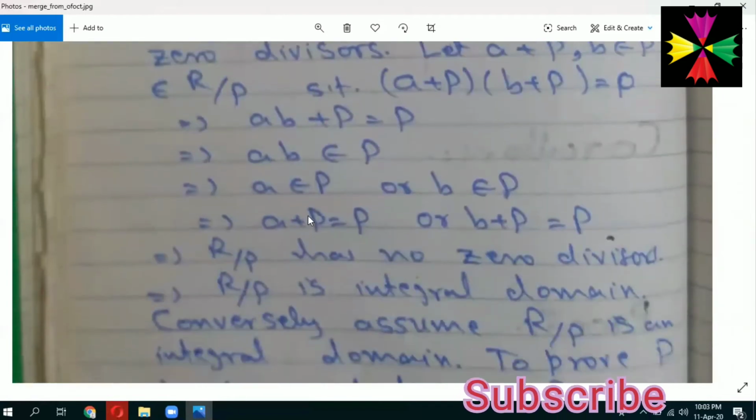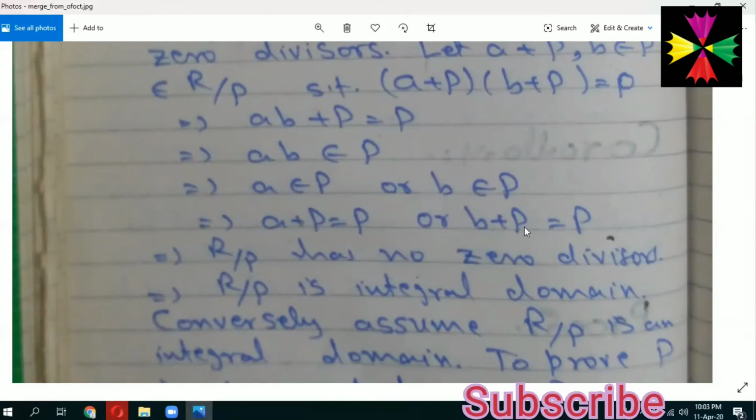And since P is assumed to be a prime ideal, it means either a belongs to P or b belongs to P. And if a belongs to P, then a plus P is equal to P. And if b belongs to P, then b plus P is equal to P. So it means we have taken a plus P into b plus P is equal to P, and we reached that a plus P is equal to P or b plus P is equal to P. So it means R factor by P has no zero divisors. It means R factor by P is an integral domain.